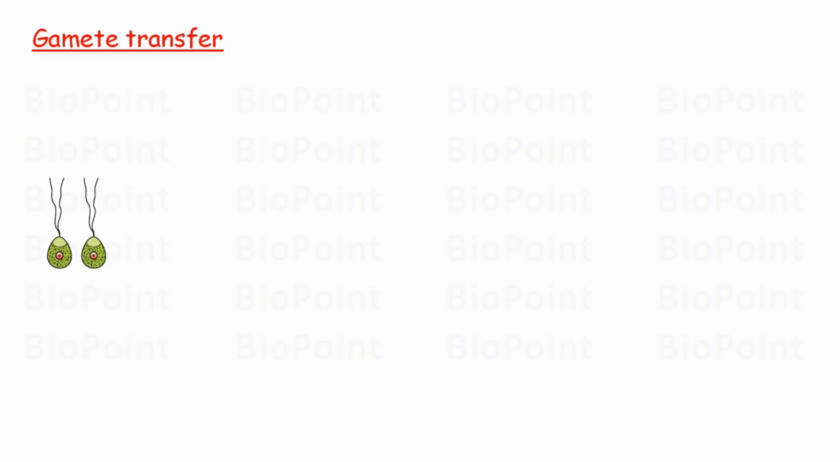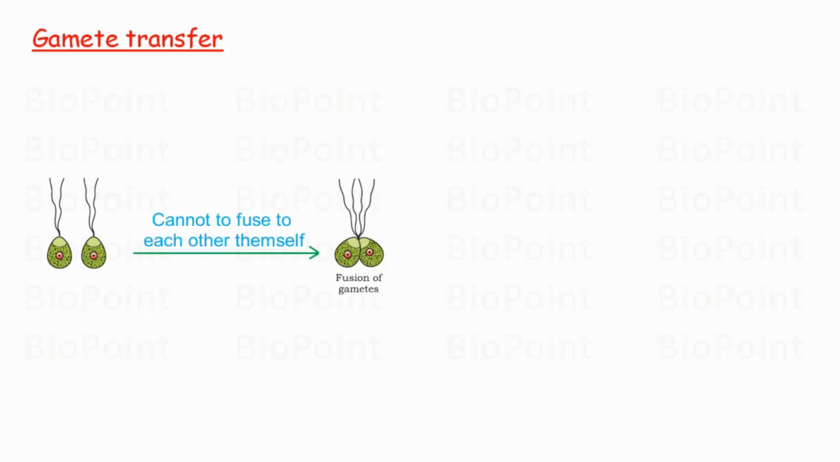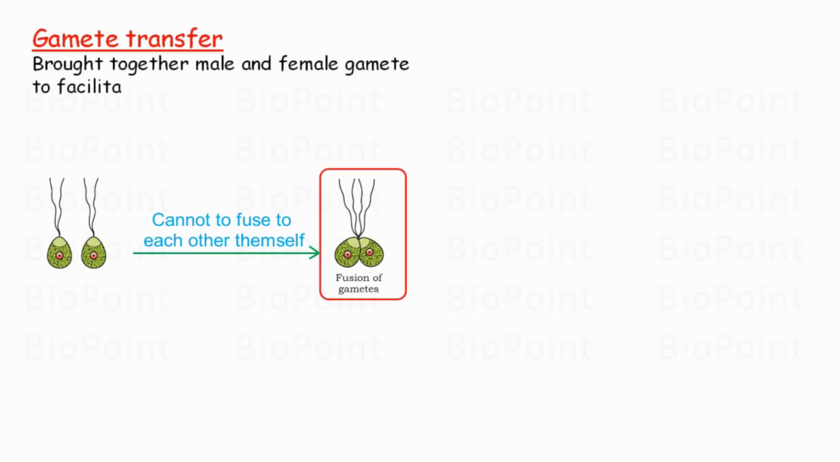Now after the gametes are formed, they cannot fuse with each other by themselves. There should be a mechanism by which the two gametes, that is male gamete and female gamete, must be physically brought together to facilitate fusion. This process of bringing two gametes closer to each other is called gamete transfer.